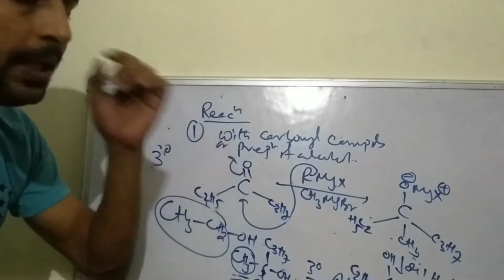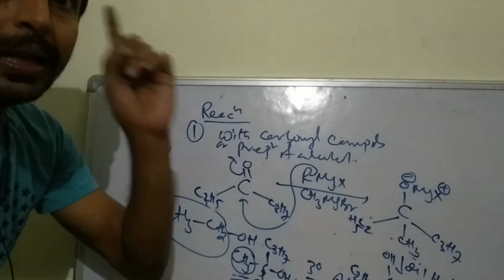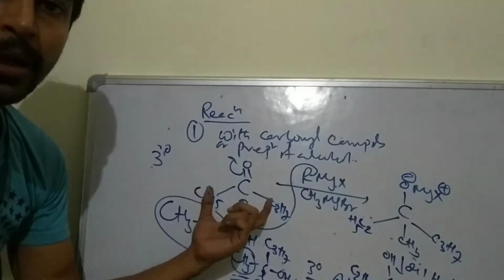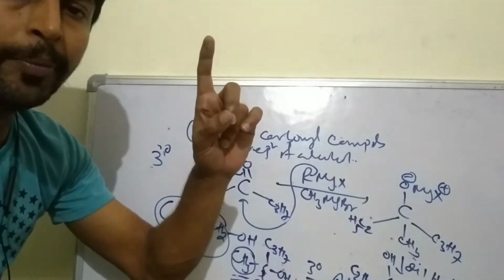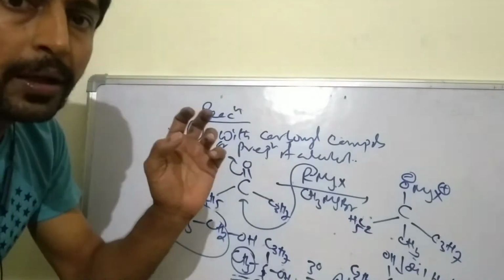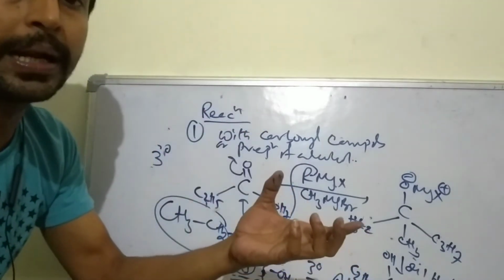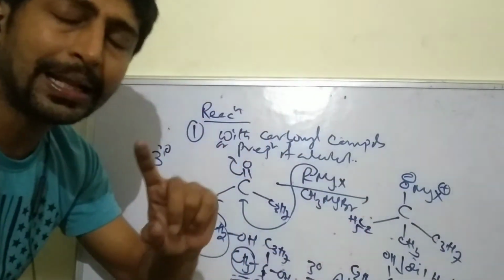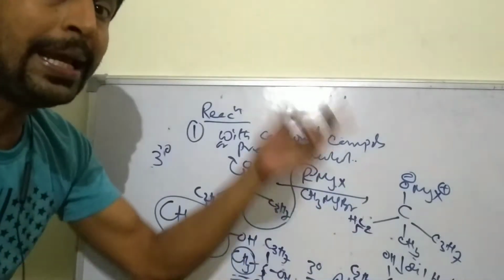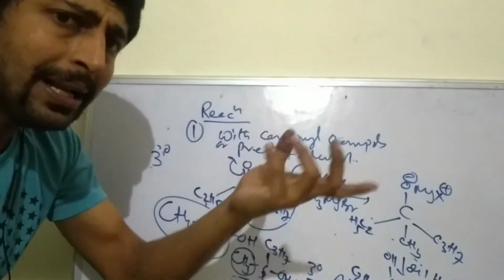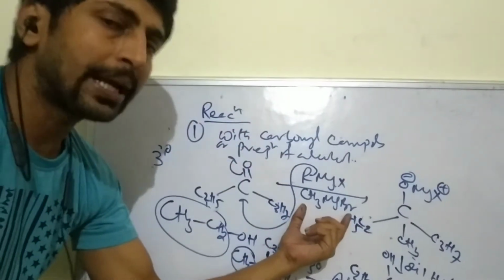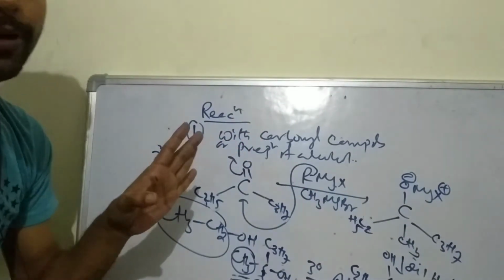That means in case of 1 degree alcohol, the alkyl group is taken in the Grignard and both hydrogens are taken in the carbonyl. In case of 2 degree alcohol, meaning having 2 alkyl groups, if the alkyl groups are different, then the smaller alkyl is taken in the Grignard and the other alkyl group is taken in the carbonyl along with the remaining hydrogen. In case of 3 degree, all are alkyl groups, then the smallest alkyl group is taken in the Grignard and the remaining 2 alkyl groups are taken in the carbonyl.